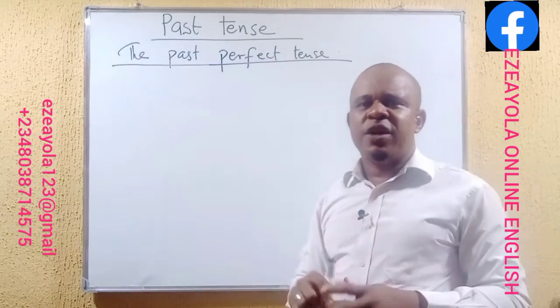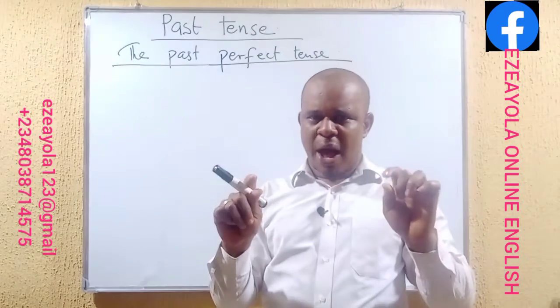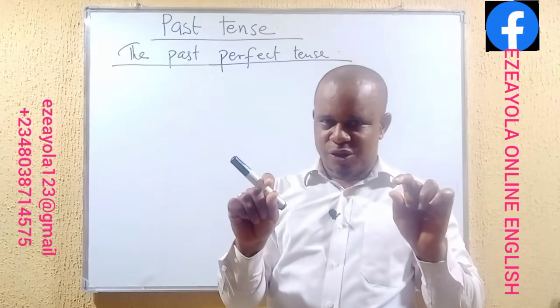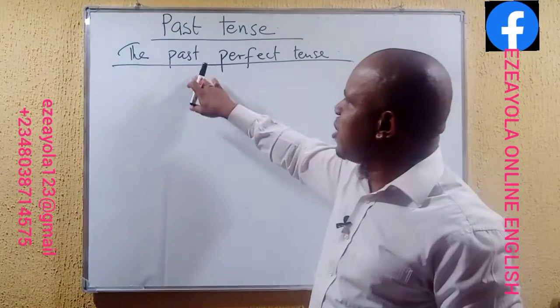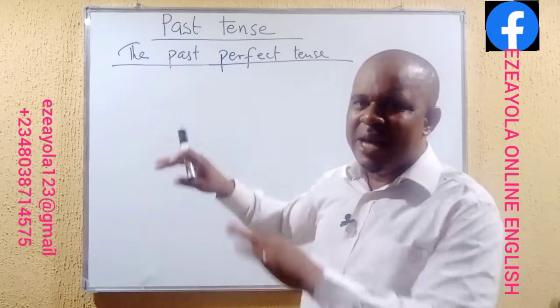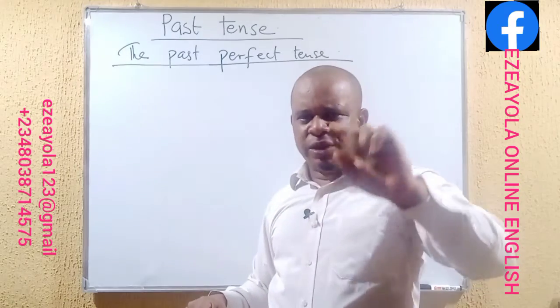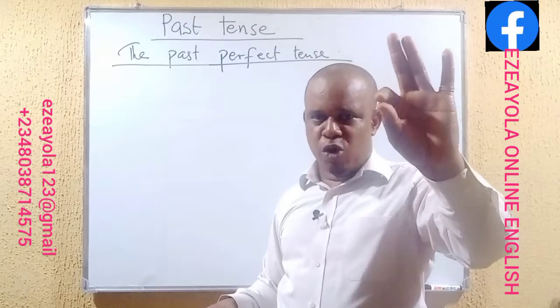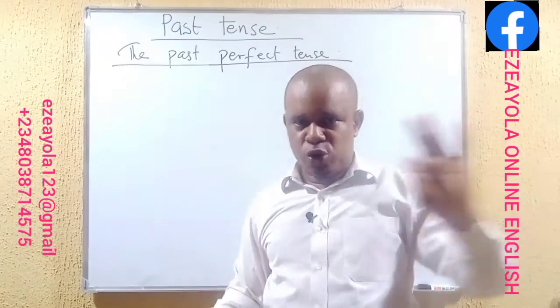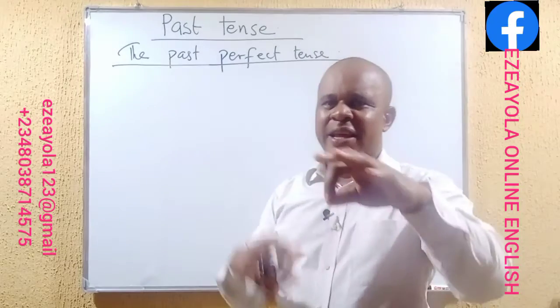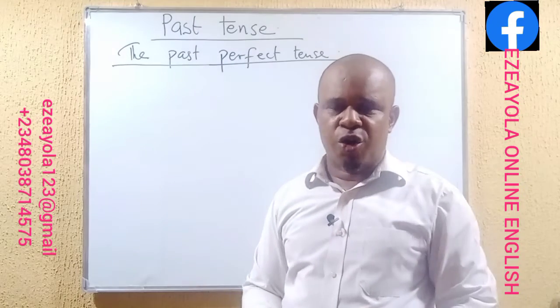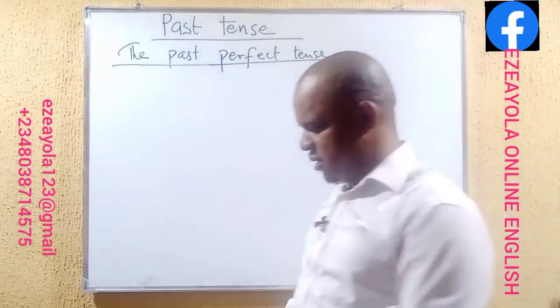In the past perfect tense, students must take note of the fact that in expressions made under the past perfect tense, there must be two actions that took place. Two actions actually in the past. One took place eventually in the long run. The other one took place as well.